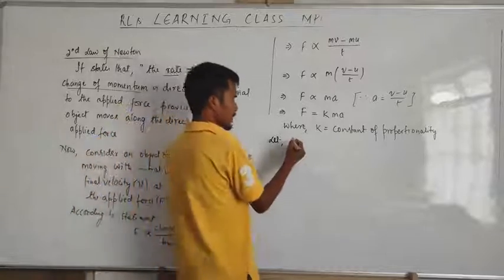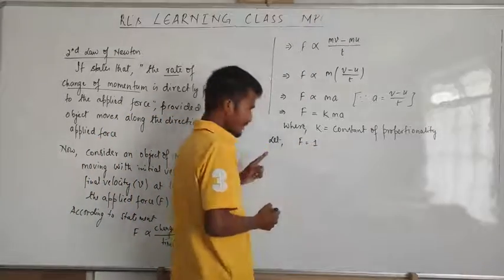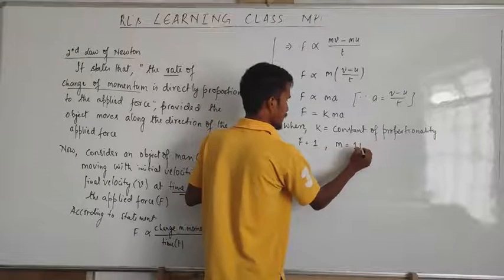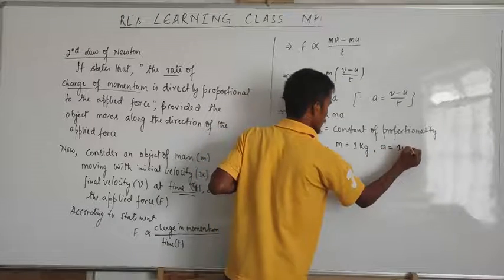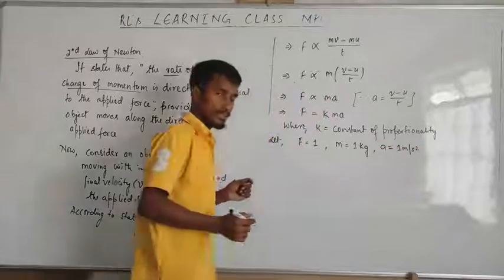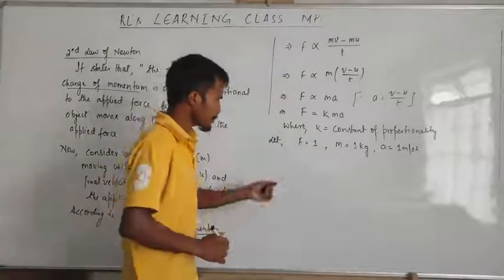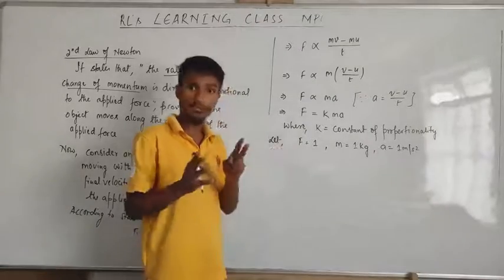Let me take here that F is equal to 1, then m is equal to 1 kg, and a is equal to 1 meter per second square, because the SI unit of acceleration is meter per second square. Then F is equal to 1 Newton, remember, the SI unit of force is Newton.